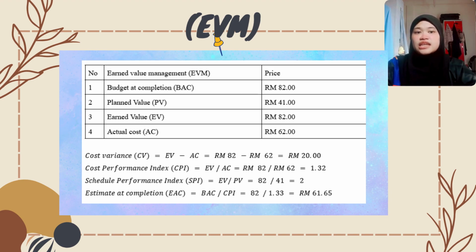Finally, the estimate at completion, EAC, was RM91.95 compared to the original budget of RM82. The project is expected to save approximately RM20.35. In conclusion, the EVM analysis shows the Arduino traffic light system project was completed under budget, ahead of schedule, and with strong overall project performance. That's all for me. Thank you.